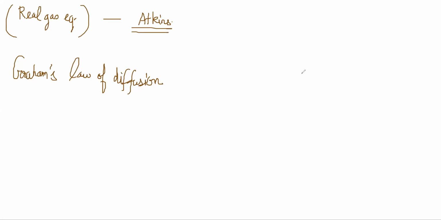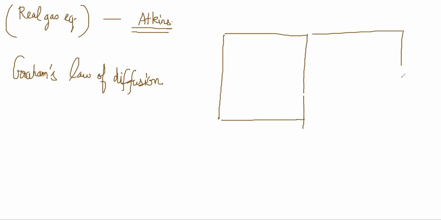It is saying, what is the meaning of, first of all, diffusion? Diffusion means two gases are mixing together. Like suppose there is a container with different gases here, right? And there is gas A here and there is gas B here, right?